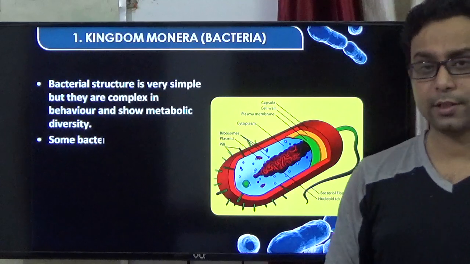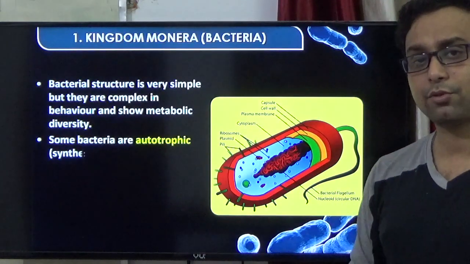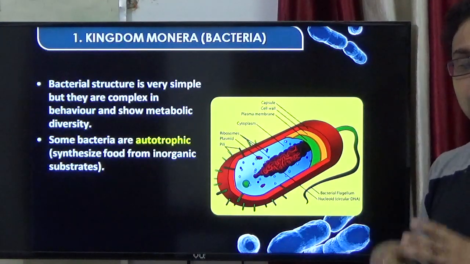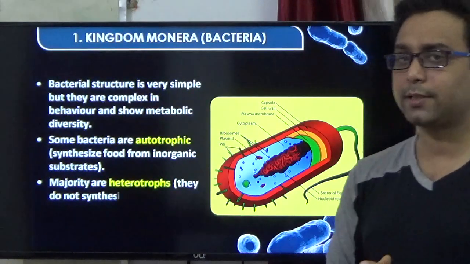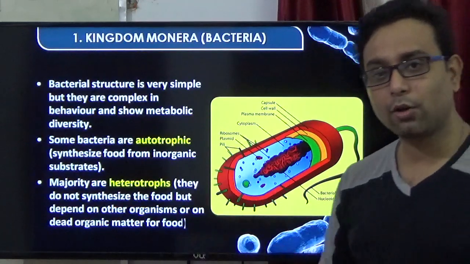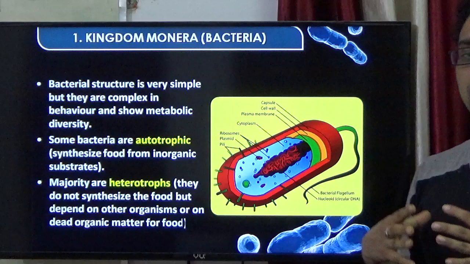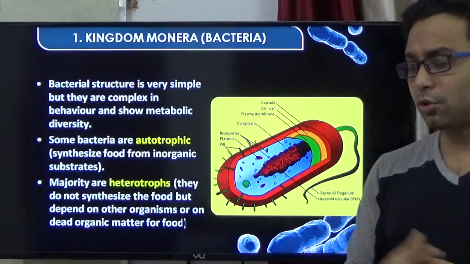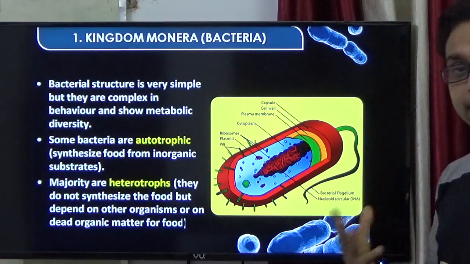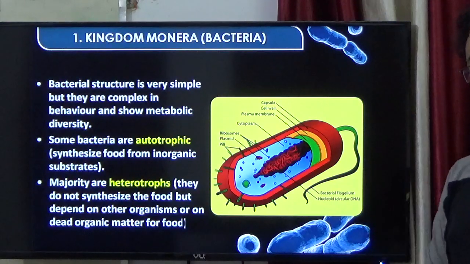Bacterial structure is very simple, but their metabolic diversity is very different. Some are autotrophic and some heterotrophic, and different chemical reactions happen inside the bacterial cell. Autotrophic bacteria synthesize their own food; heterotrophic bacteria cannot. Most commonly, the external layer is called the capsule, and inside that the cell wall is present, which is made up of peptidoglycan.